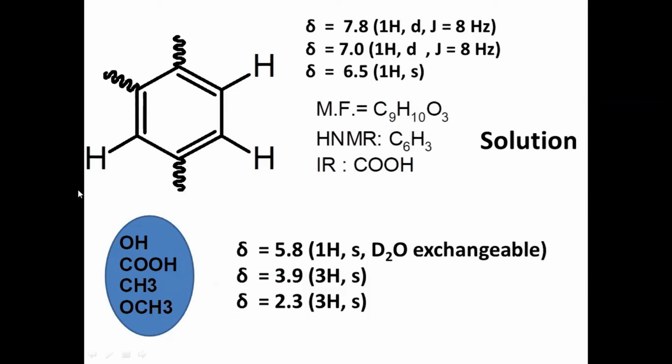Now it will give a singlet. By seeing the values doublet, doublet, singlet at 7.8, 7.0, and 6.5, we are predicting that it is a tri-substituted benzene. Okay, tri-substituted benzene. Our molecular formula is C9H10O3.